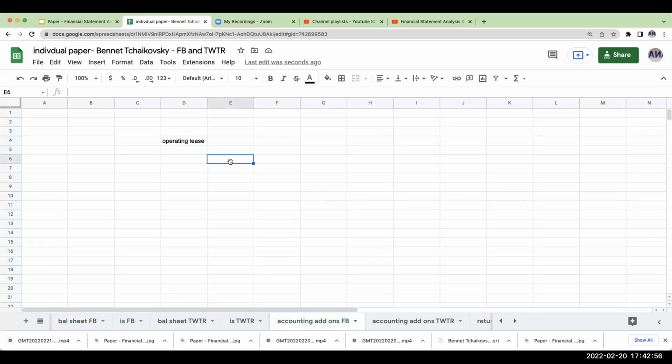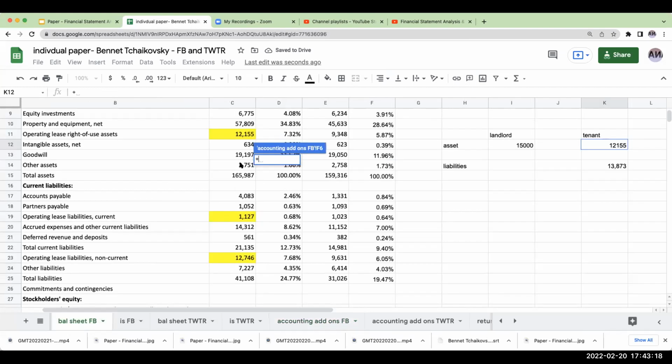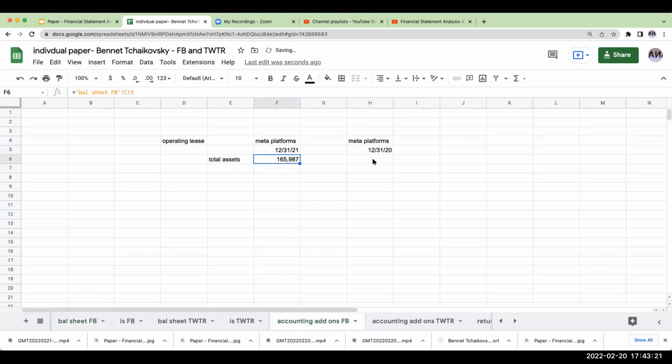So for the operating lease, my total assets for Meta Platforms, I'm going to say it right eventually, as of 12/31/21, 12/31/20. So my total assets as of 12/31/21 were 185,987. My total assets as of 12/31/20 were 159,316. So what I'm going to do here is I'm going to say less my operating leases.